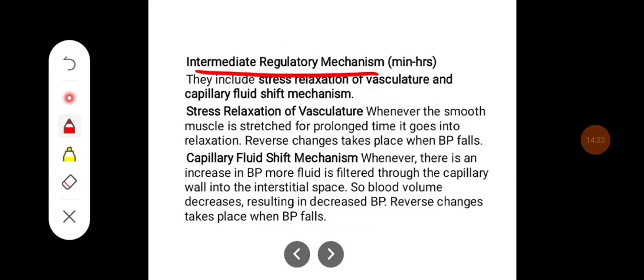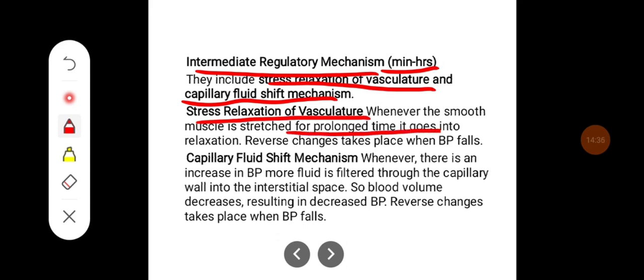Intermediate regulatory mechanism, which happens within minutes to hours. They include stress relaxation of vasculature and capillary fluid shift mechanisms. Stress relaxation of vasculature. Whenever the smooth muscle is stretched for a prolonged time, it goes into relaxation, and reverse changes take place when blood pressure falls.